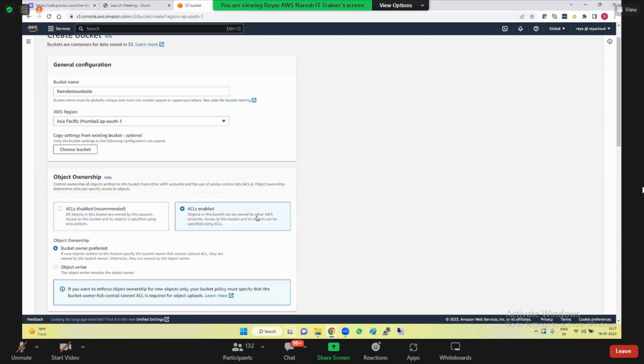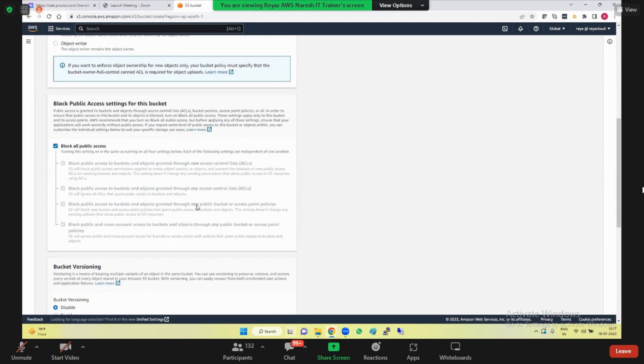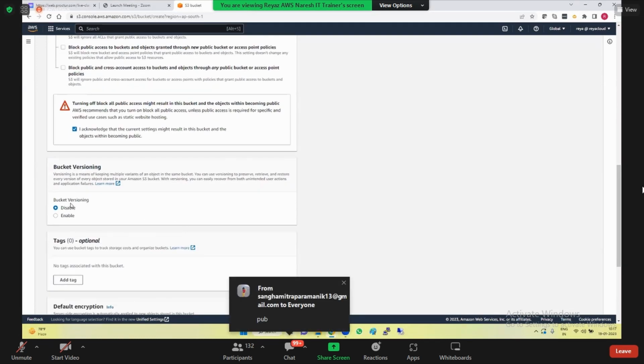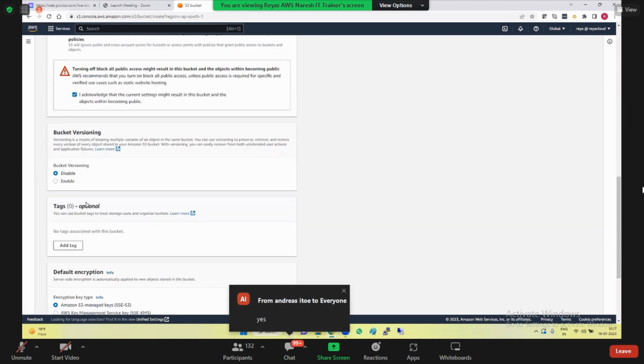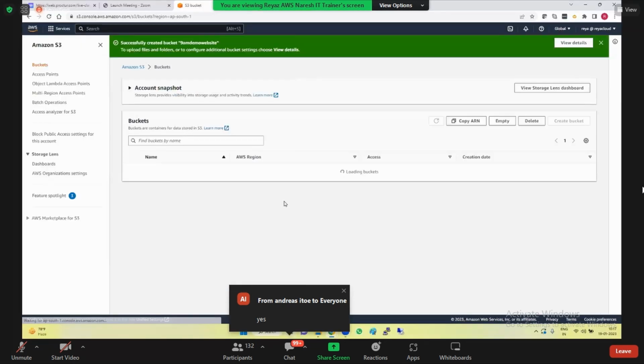Guys, you tell me, if my website wants to be accessed by everyone, then should it be public or private? My bucket is public, so uncheck that. Guys, versioning is not mandatory. It's up to you. If you want versioning, you can enable it for the safer side. Otherwise, no need. So I'm just going and creating a public bucket. Simple.